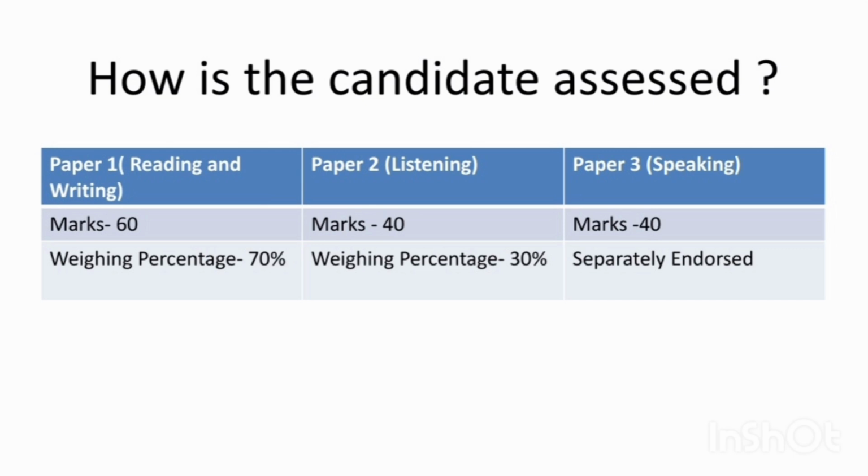Listening is of 40 marks, and the weighting percentage is 30, whereas speaking is separately endorsed. It is internally assessed and externally moderated, and the paper is of 40 marks again.